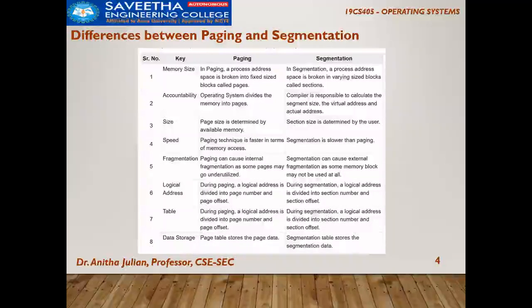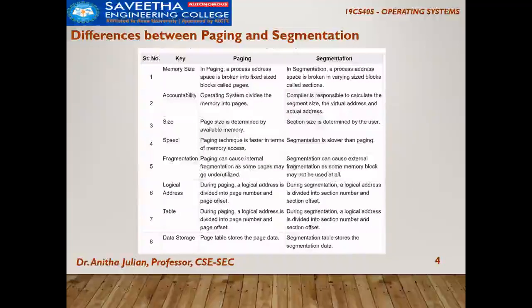For segmentation, the compiler is responsible, because the variable length is calculated during compilation, so the compiler calculates the segment size. As for size, page size is determined by the available memory, but section size can be determined by the user. And speed wise, paging is faster, while segmentation is slower when compared to paging.